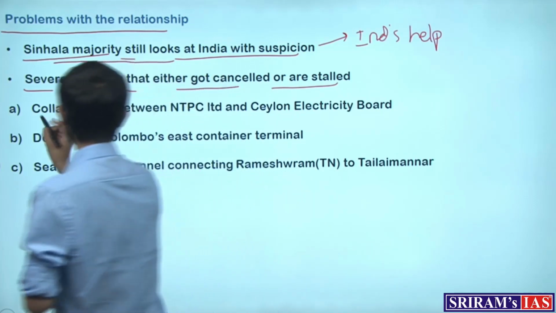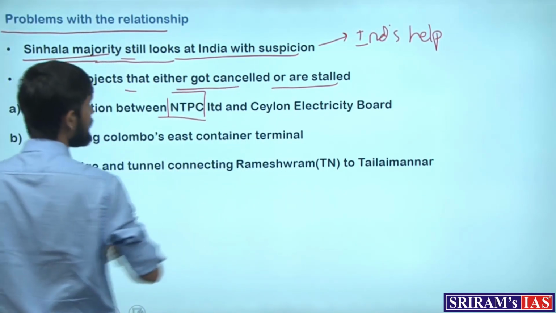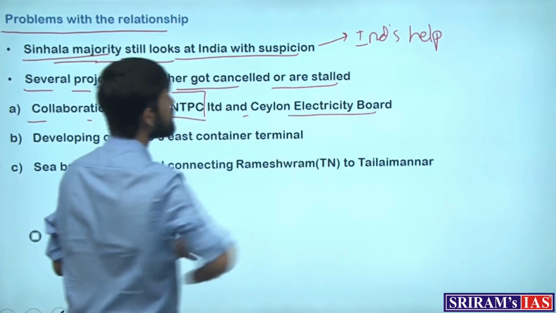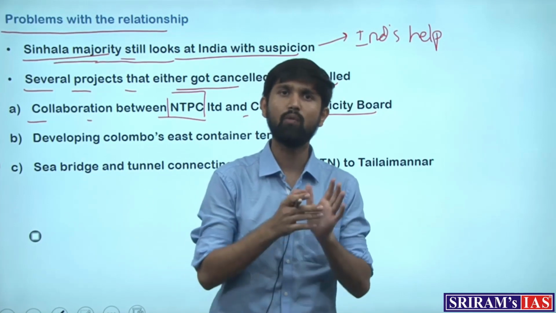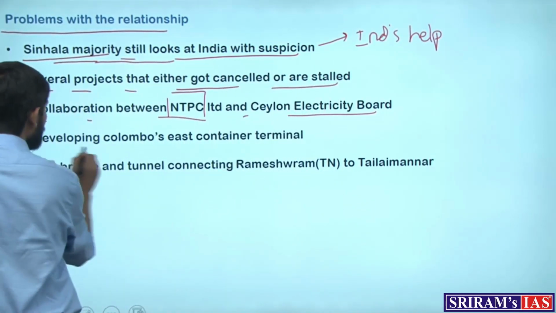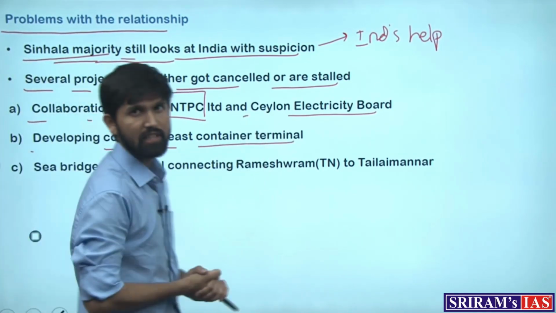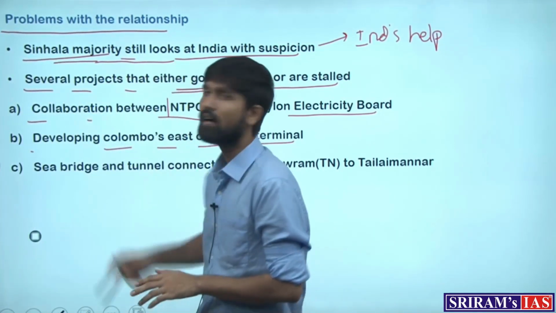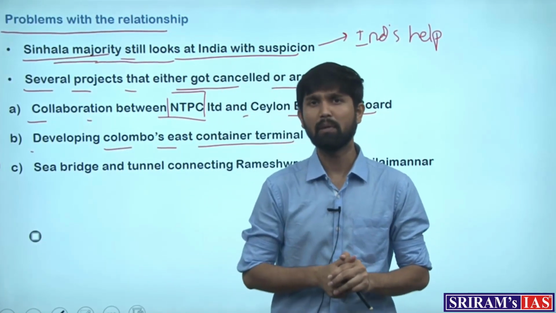A collaboration between NTPC, an Indian public sector enterprise, and the Ceylon Electricity Board for a thermal power plant in Sri Lanka was signed, but it did not materialize. Similarly, India was to develop Colombo's East Container Terminal, a tripartite agreement between India, Japan, and Sri Lanka, which again did not materialize.